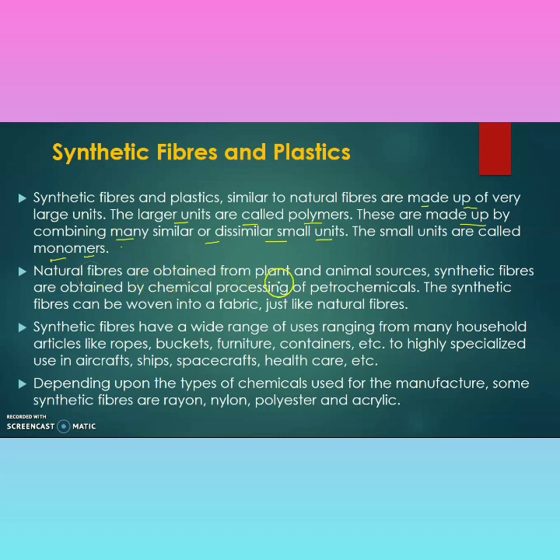Natural fibers are obtained from plant and animal sources. Synthetic fibers are obtained by chemical processing of petrochemicals. The synthetic fiber can be woven into fabric just like the natural fiber. Synthetic fibers have a wide range of uses, ranging from many household articles like roofs, buckets, furniture, containers, etc., to highly specialized use in aircraft, ships, spacecraft, healthcare, etc.